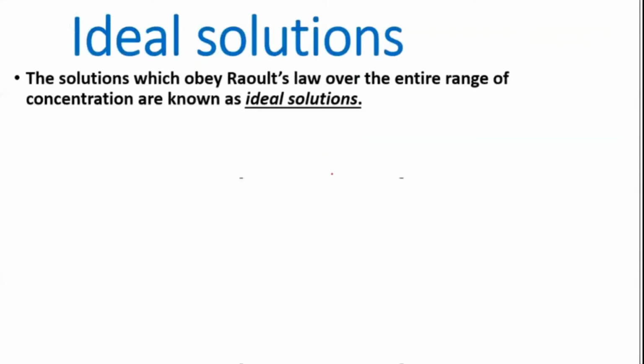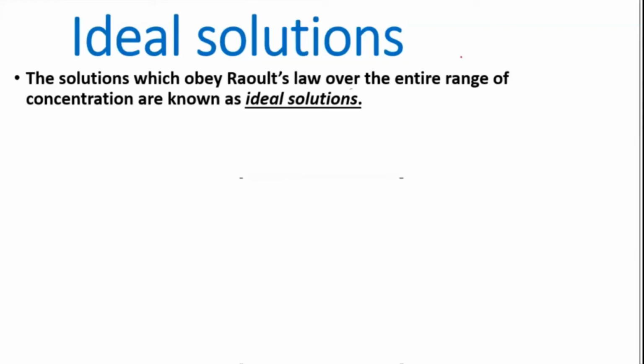So I'll start with the first one, ideal solution. An ideal solution means the solution which will obey Raoult's law over the entire concentration range, so you don't find any deviation taking place. Whatever you are expecting, the same answer you are getting. I had told you, ideal means the perfect one. Whatever is expected from them, if they give the same answer, then that is an ideal condition. You don't find them going here and there.